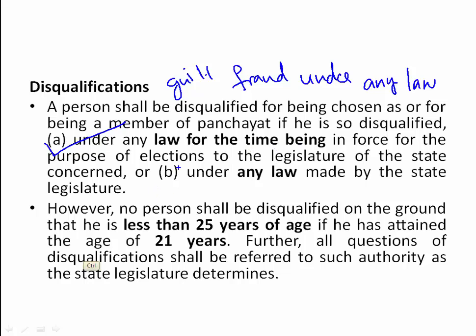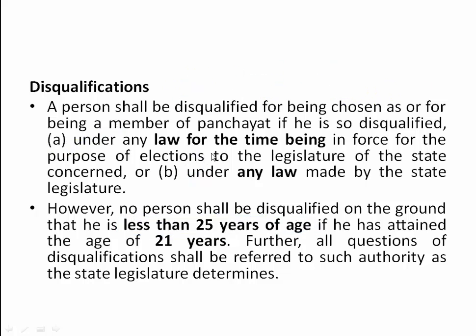And here also the same thing, under any law made by the state legislature. Very simple. In these cases, the person is not disqualified: if he is less than 25 years of age, he is not going to be disqualified. If he is found guilty of fraud under any law, then only he is going to be disqualified for the elections.